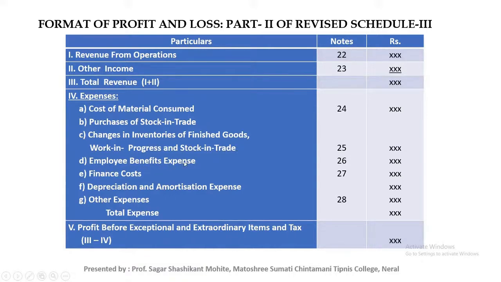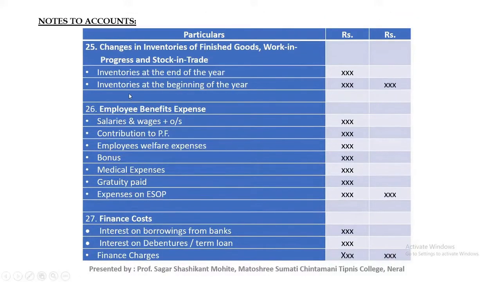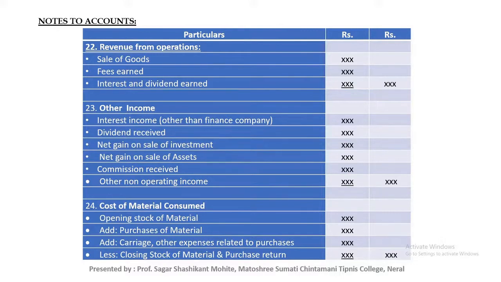Next, employee benefit expenses. It includes salary, wages, contribution to provident fund, employees welfare expenses, bonus, medical expenses of employee, gratuity paid to employee, expenses on employee stock option plan. All this is included in employee benefit expenses, note number 26. Next expense, finance cost. Finance cost includes interest on borrowing from banks, interest on borrowing from others, interest on debentures.